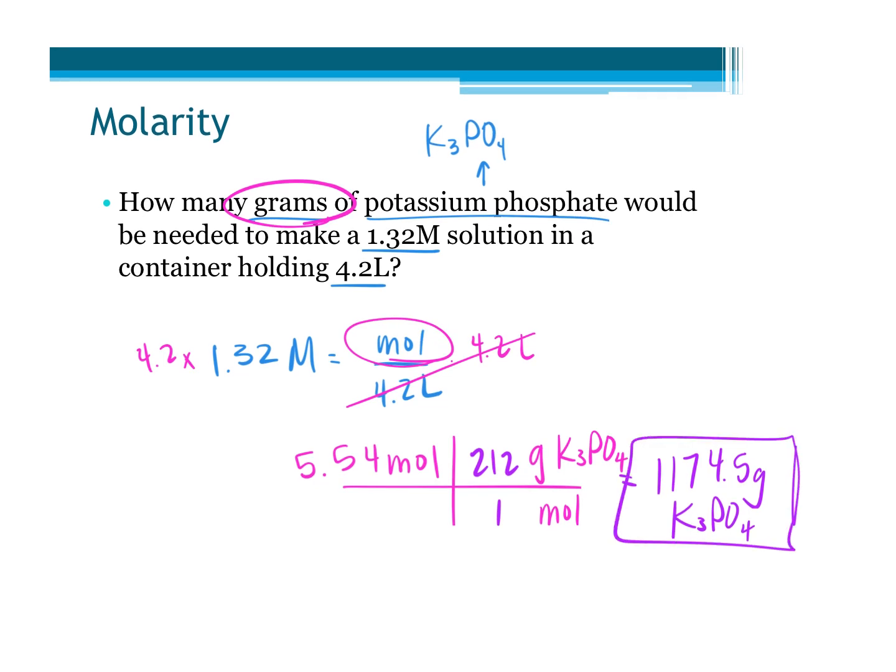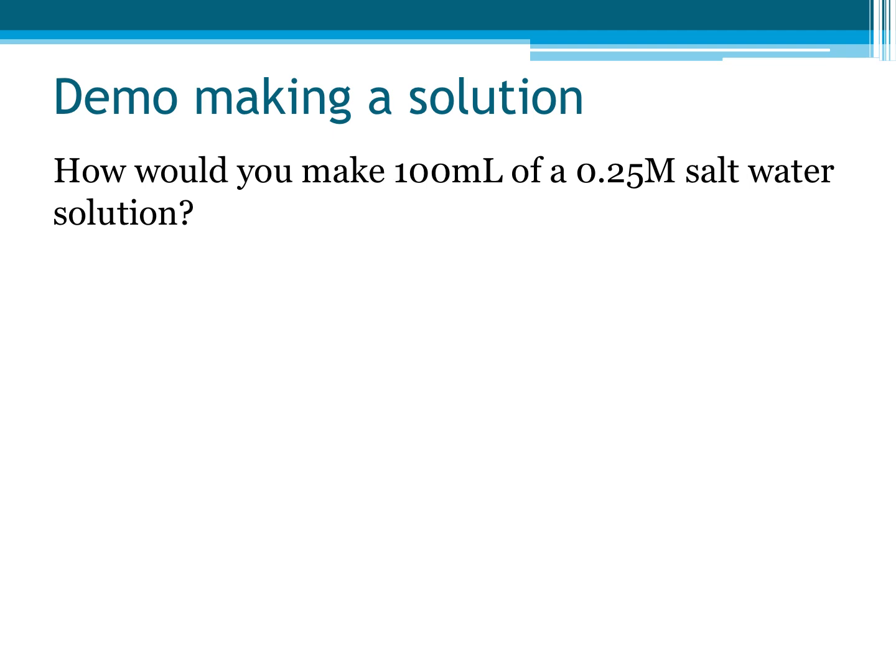Okay. How would I actually make a solution of 100 mL of 0.25 molar salt water? This is going to be a process that I want you to have a familiarity with. So I'm going to write down some steps for making the solution. The first thing we have to do when we make a solution is use a volumetric flask. A volumetric flask is a type of glassware that we haven't used yet, but it looks just like this.